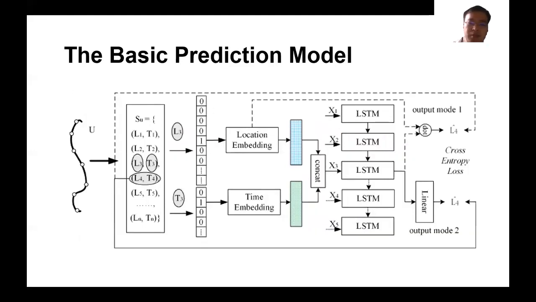Here we present the framework of the learning-based mobility prediction model. It first accepts the discretized spatial-temporal points as input and uses an embedding table to translate them into vectors. Then we concatenate them together and use a sequential model like LSTM to capture the sequential transitions in the trajectory. Finally, we use a linear layer to project the hidden vector into the final predicted location. Based on this basic prediction model, we apply several techniques to protect user privacy and improve the prediction performance.